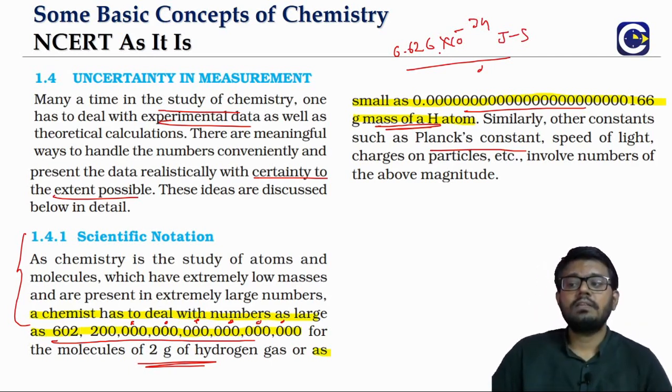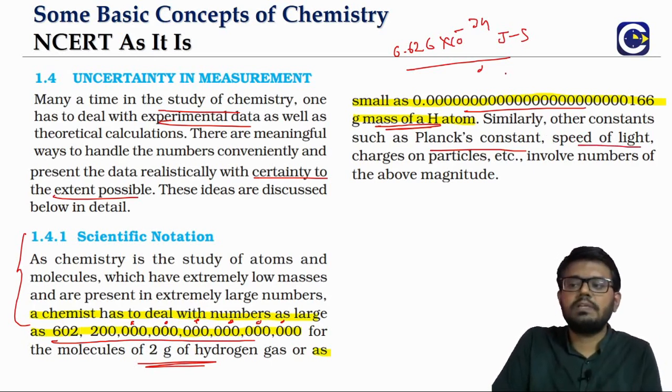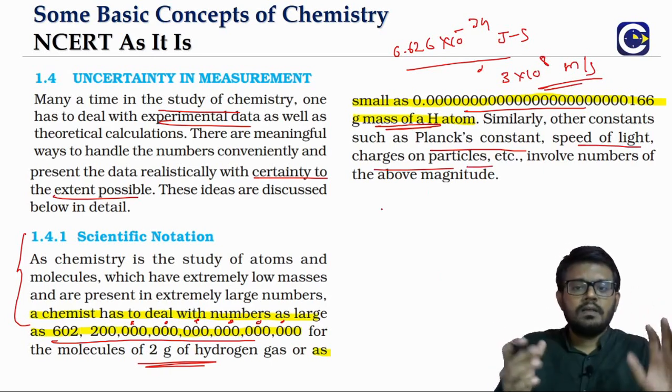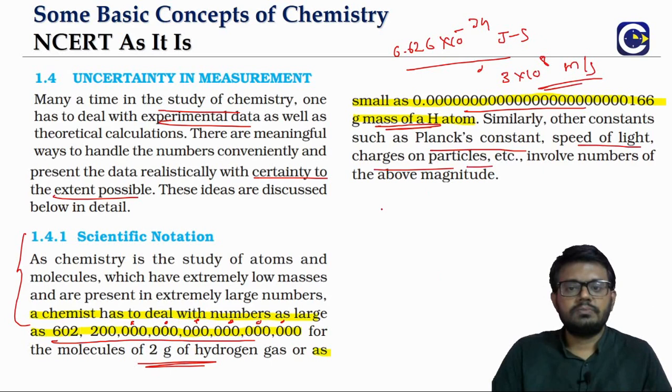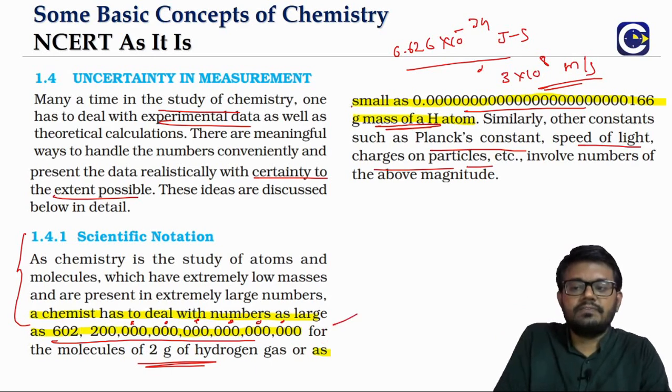Many things that we see are on the smaller side. If you talk about the speed of light, approximately, we can say 3 into 10 power 8 meter per second. If you talk about the charges on particles, it will again be such a small value. So some things will be very large in magnitude, and some things will be very small. Now obviously we can't go with this kind of representation for each and every number.